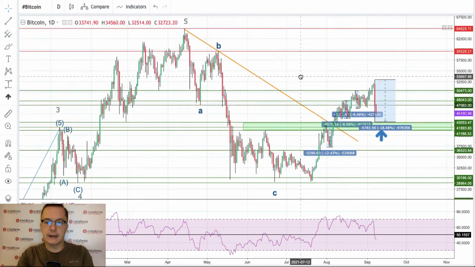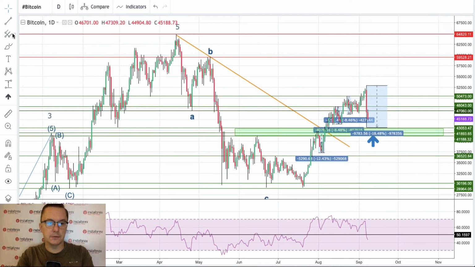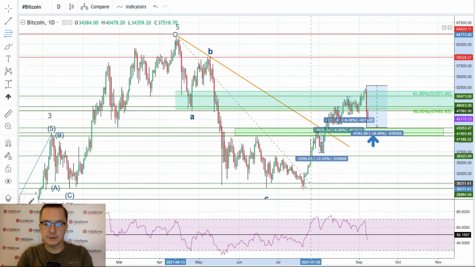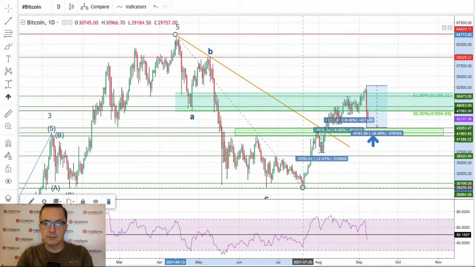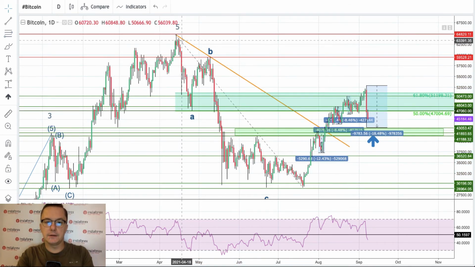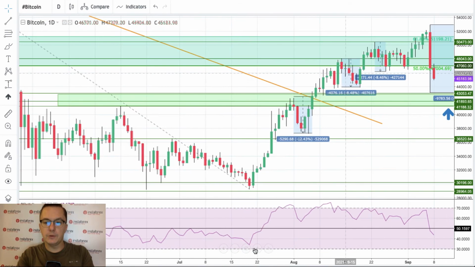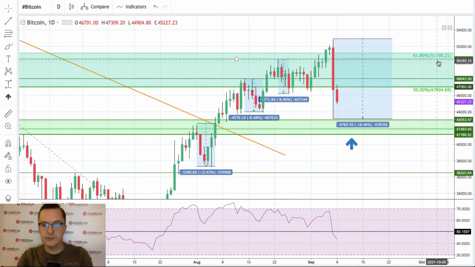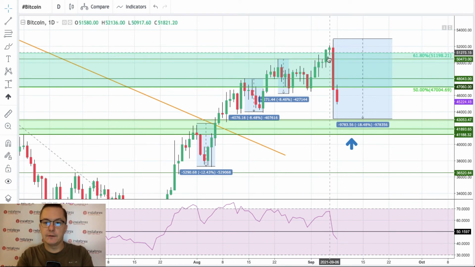But what is kind of surprising is that we have been playing with the Fibonacci retracement. As you can see here, that's 61% Fibonacci retracement in completely different way than we did so far. As you can see, 61% was 51,198. It was here. It was of course violated because the high was 52,873, but then the reaction was very, very, very strong.